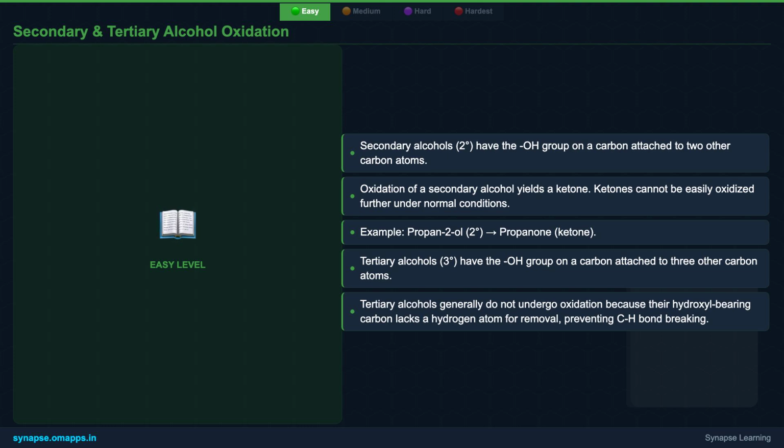Now, for tertiary alcohols, the story is different. These alcohols resist oxidation under mild conditions. Why? Because the carbon holding the hydroxyl group is bonded to 3 other carbons and has no hydrogen atom directly attached to it that can be removed during the oxidation process. This structural difference is the key to their inertness.